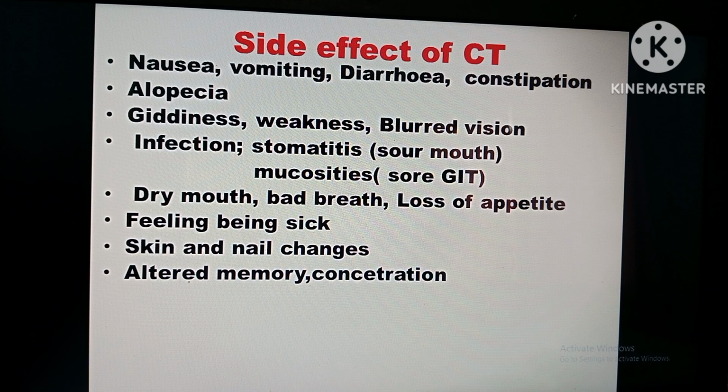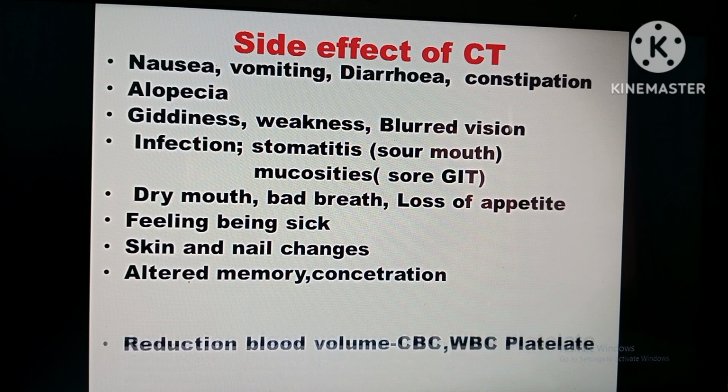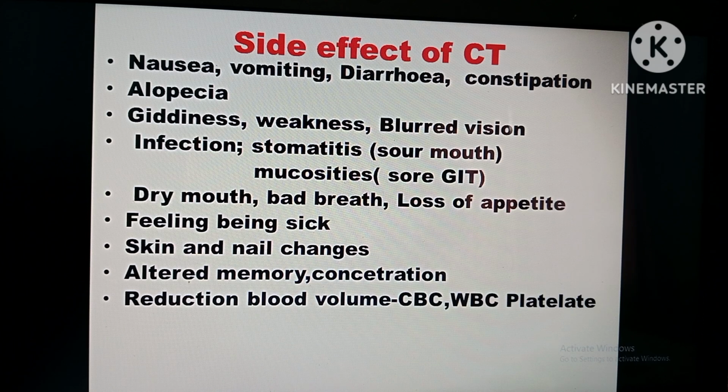Altered memory and concentration. They may not be able to remember anything. Poor concentration. Reduction in blood volume. For this reason they are prone to all kinds of infection. That is the CBC, Hb, WBC, platelet. Bruising and bleeding. Why bruising and bleeding? Due to decreased platelet count.